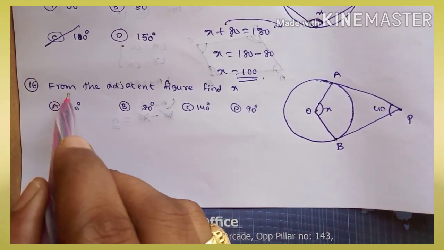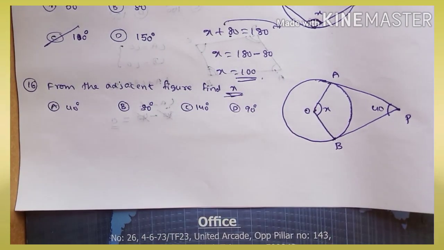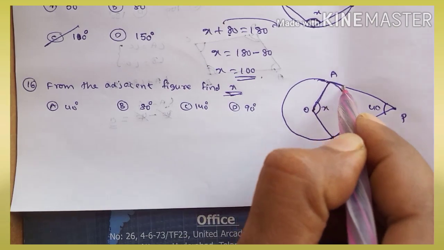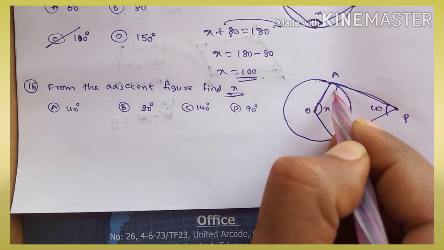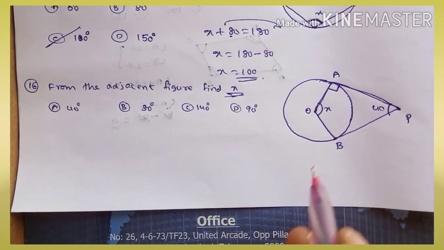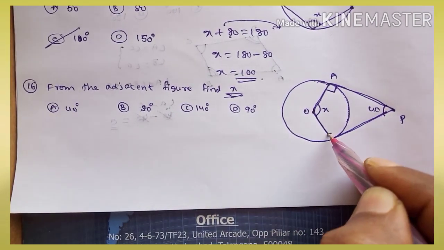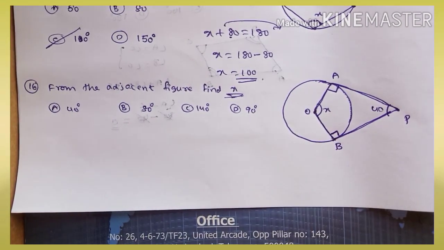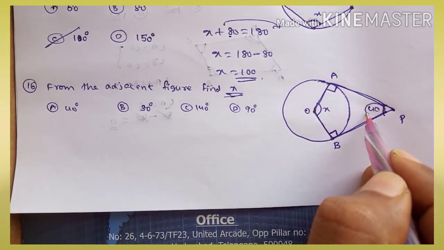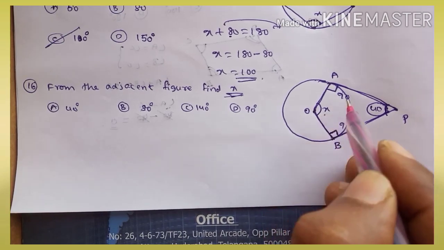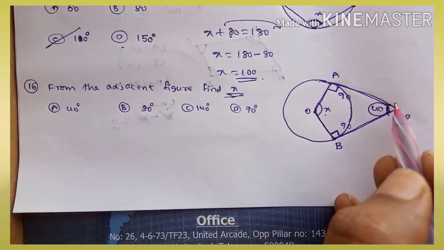Now from the adjacent figure, find the value of x. We know this is a radius and this is a tangent. Here the angle becomes 90. Here this is a radius and this is a tangent. Here the angle becomes 90. Right? Now one angle is given as 40, this angle is 90, this angle is also 90. You have to find out the fourth angle in a quadrilateral.